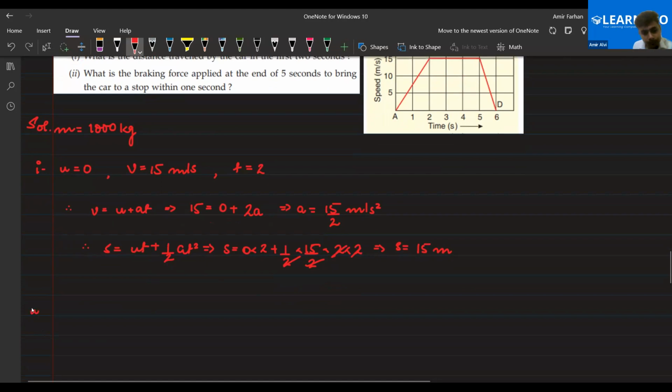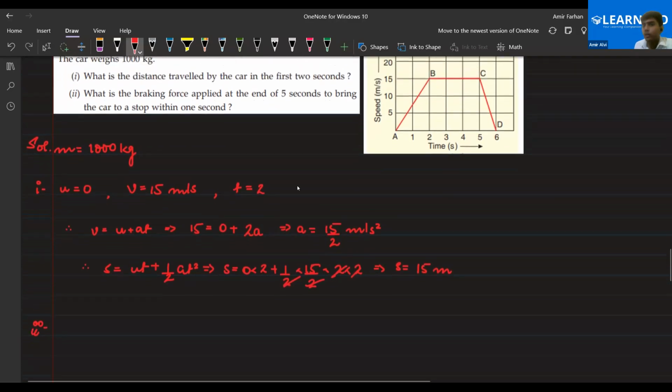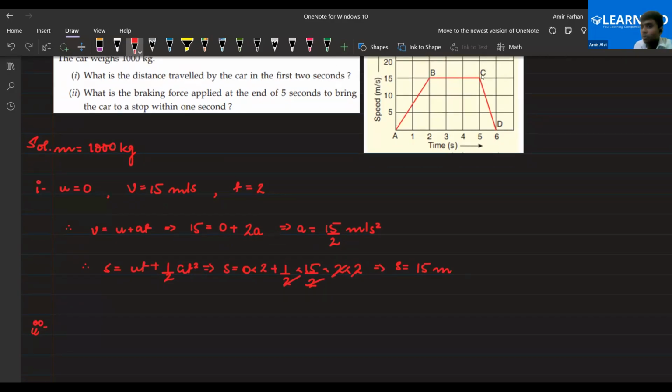Now please tell me everyone, at point C, the initial velocity would be 15, because at this point we are considering this interval. So the initial velocity would be 15, everyone, and the final velocity would be 0.